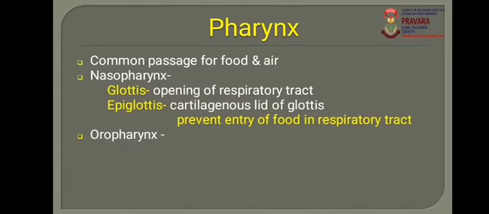This opening is anteriorly guarded by a cartilaginous lid, called the epiglottis. Now what is the function of this epiglottis? The epiglottis is a structure which prevents the entry of food and dust particles into the respiratory tract. That is the function of the epiglottis.